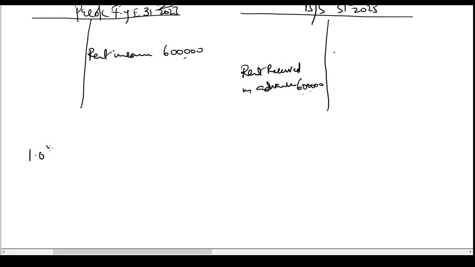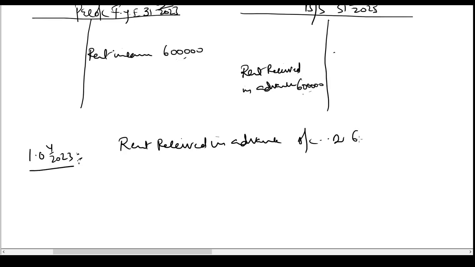Now what happens in the next accounting period? That is on 1st April 23. What we'll do is we will reverse this liability and we will shift it to income. Rent received in advance account debit 6 lakhs to rent income account 6 lakhs. Now this money which belongs to 2023-24 will become income for the period.